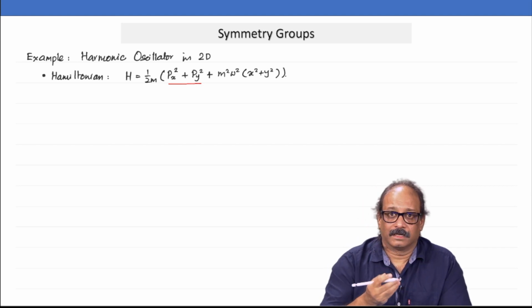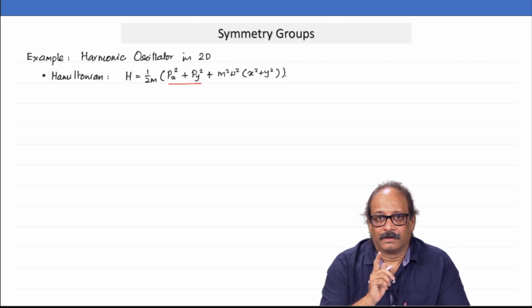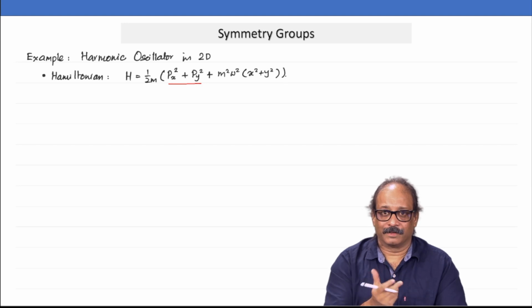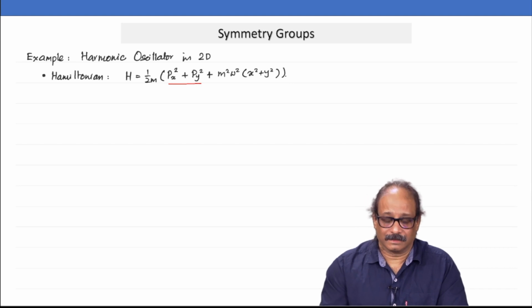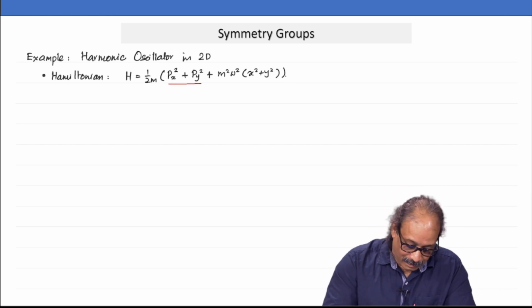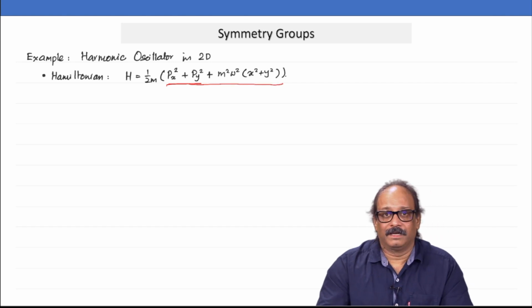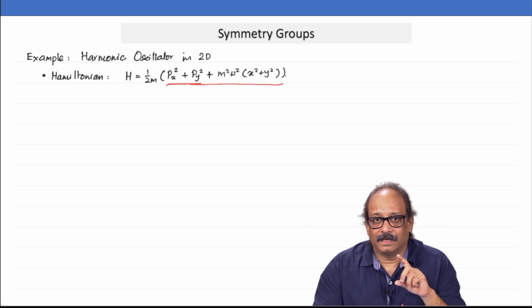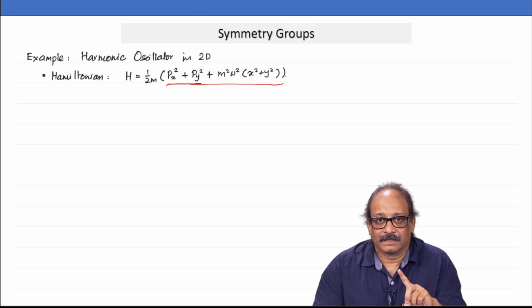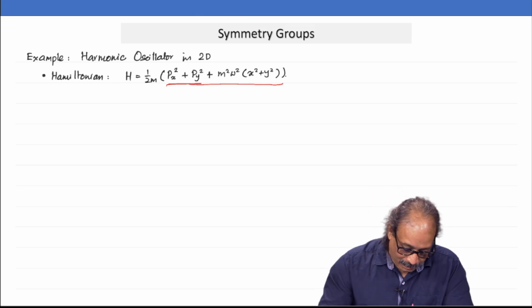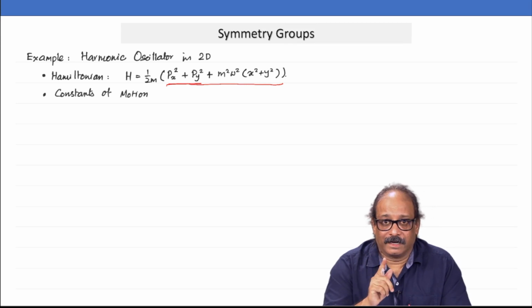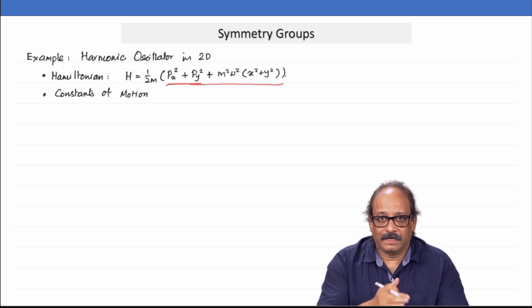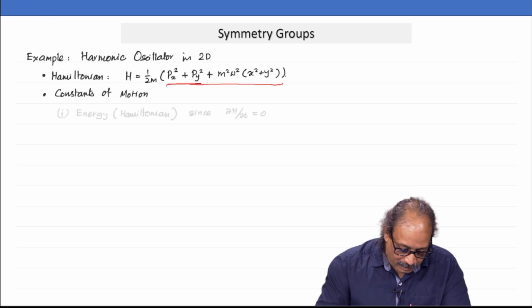Now, once you have this case, one of the symmetries is trivially obvious. What is that? Rotation about z axis. So, you rotate about z axis, x square plus y square remains always constant, okay, which means this entire expression will be left invariant if one of your generators is Lz. Okay. So, look at the constants of motion of this, that Lz must be one of the constants of motion. I will list out all the possible constants of motion here.